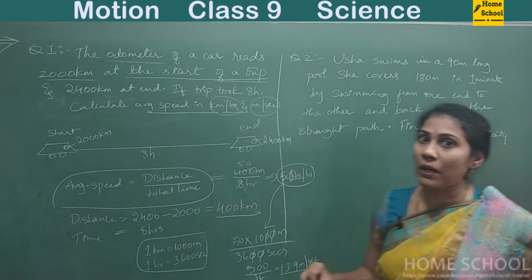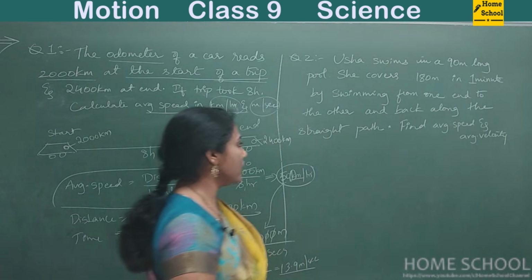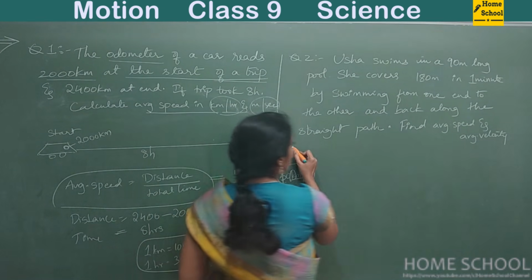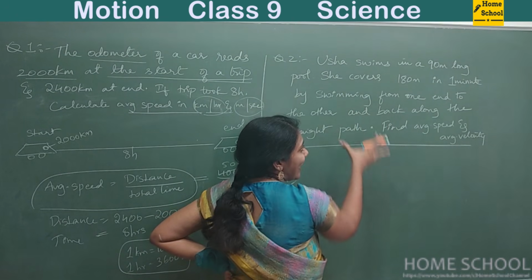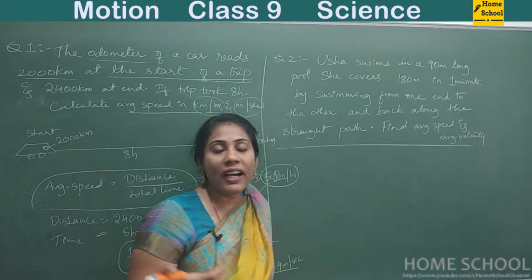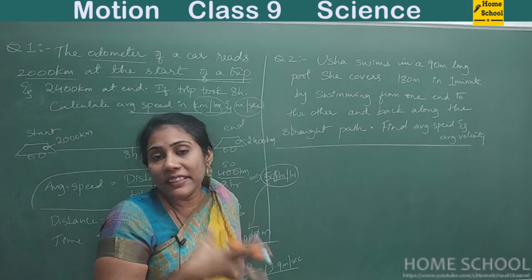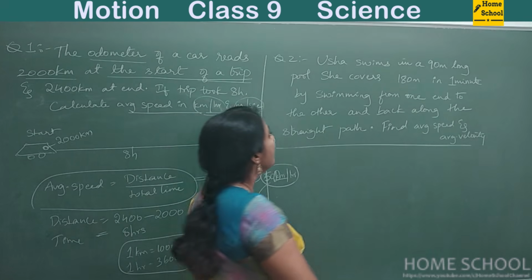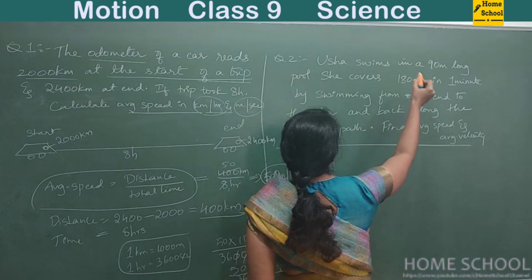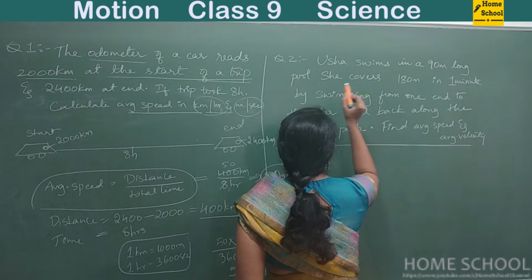And coming to the next problem, it's really very interesting. Okay, so just try to analyze here. See here, first you try to draw a diagram for a question. Once you draw a diagram, you will understand what actually happened, so that you can apply the formula and calculate. Okay, say Usha swims in a 90-meter long pool.